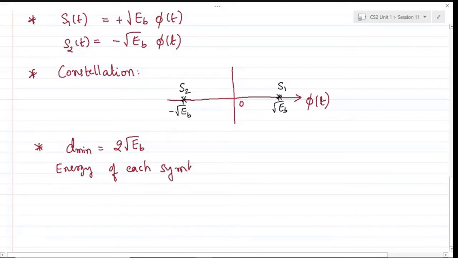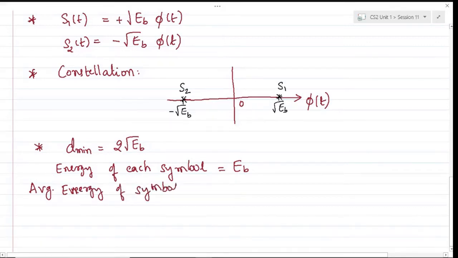The energy of each symbol is nothing but the square of the length. So for each symbol, the energy would be simply EB, and we can also find the average energy of the symbol, which is equal to EB plus EB by 2, which will be simply again EB itself.